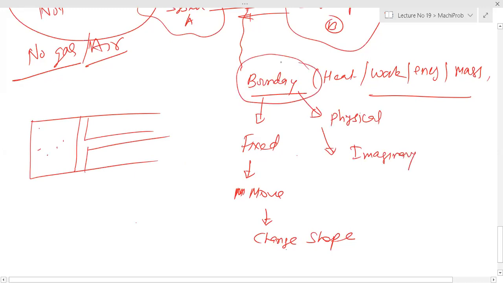Regarding the boundary, a lot of objective questions are asked in GATE. So it can be a physical boundary. For example, in a cylinder piston arrangement, this is your piston and this is your cylinder. You have the cylinder wall. So basically it is a physical boundary.